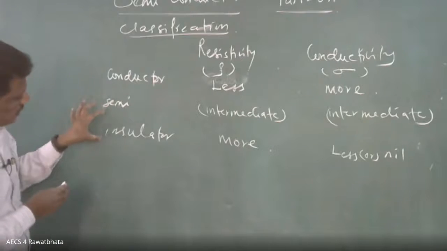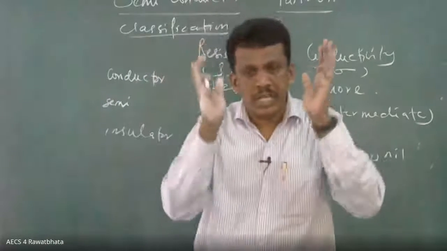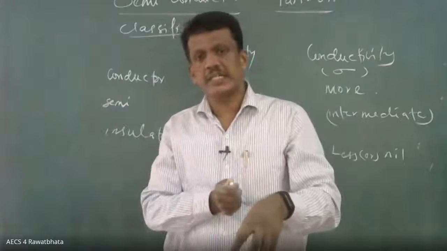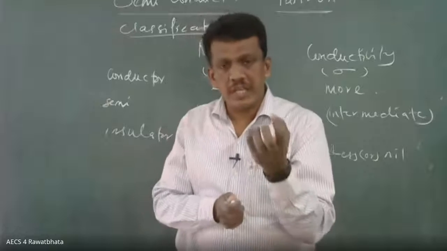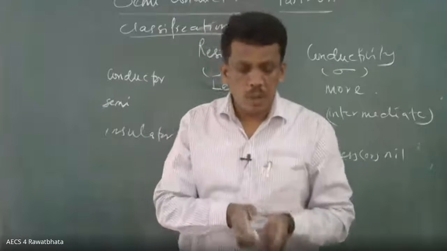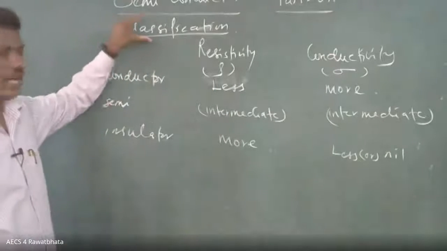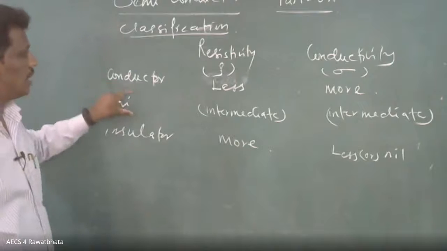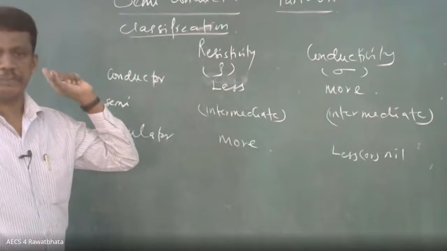Conductor, semiconductor, insulator. In the next step, we are going to focus on the semiconductor only. What is a semiconductor? What are examples of semiconductors? What are the inherent properties possessed by the semiconductor? One by one we are going to discuss. First I told the introduction, and second the classification of materials based on electrical property.